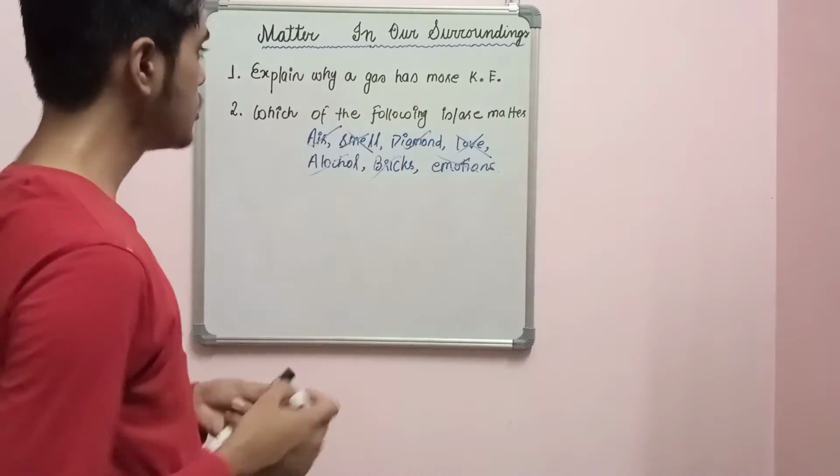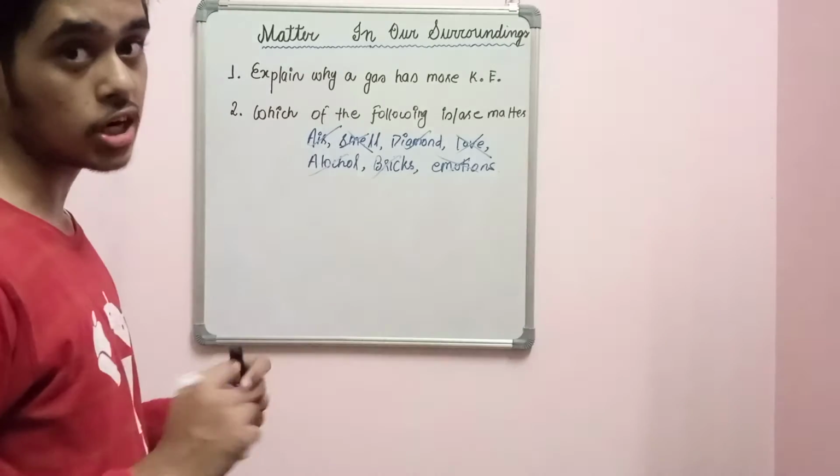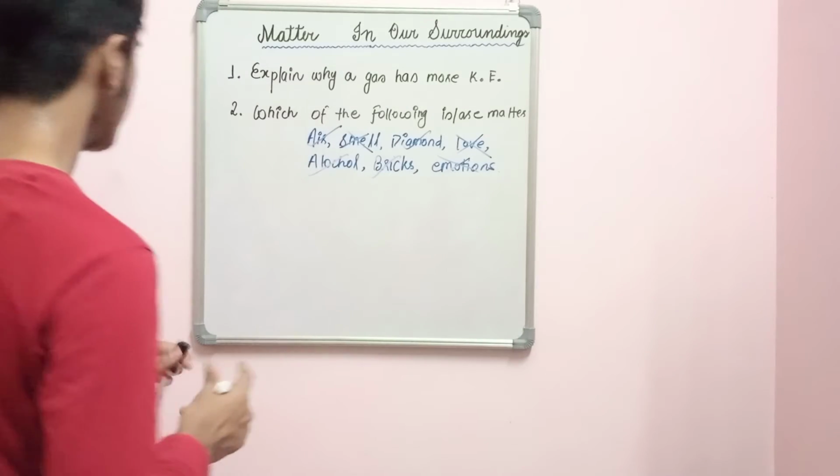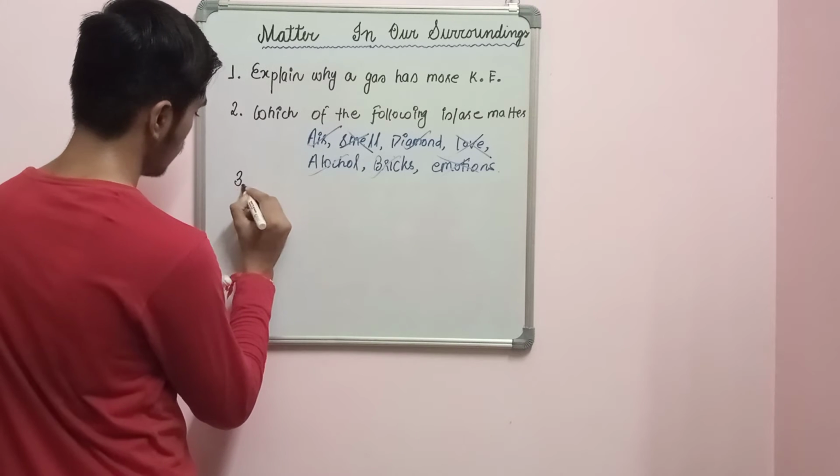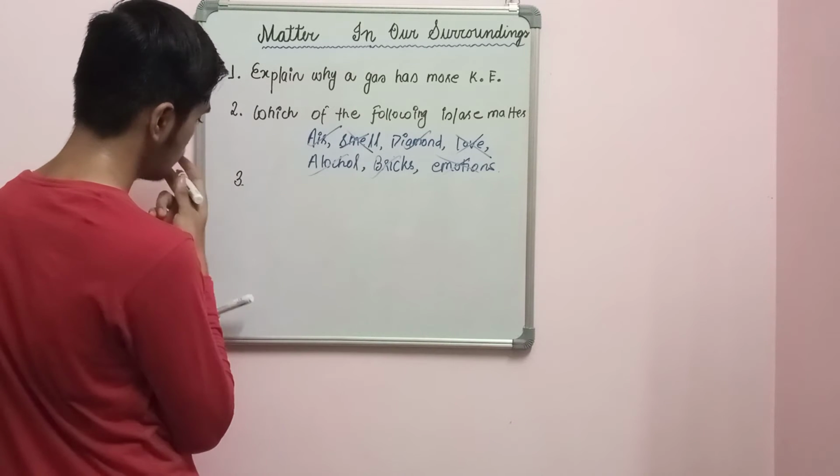So in this way, this is the question, I think an extract from your NCERT. Okay, next, third.